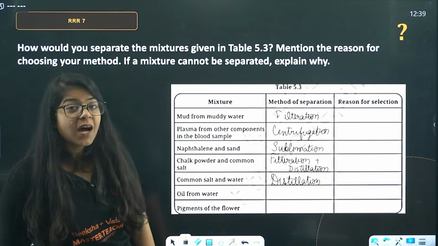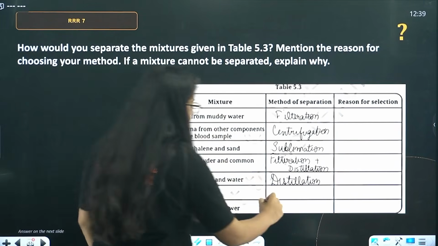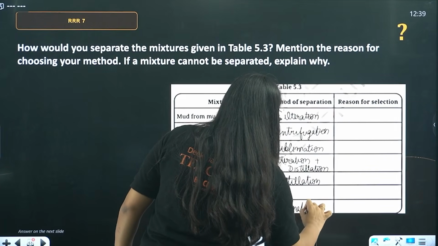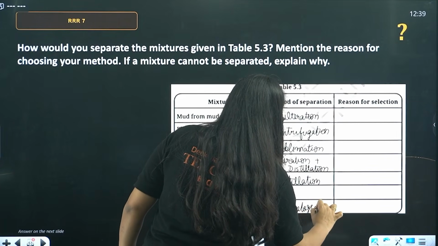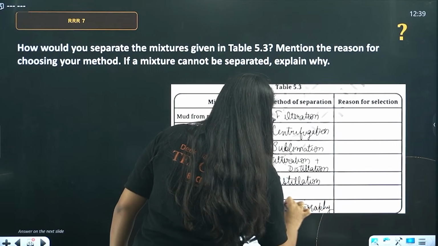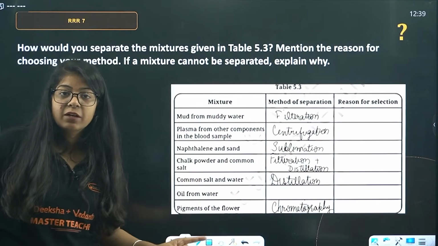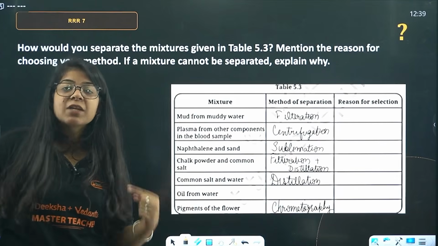Pigments of a flower, that is chromatography. Done? So everything is done. You can make short notes of these. These are important. Okay, that's what I keep telling you. Make short notes.